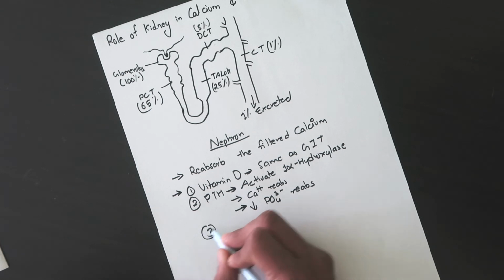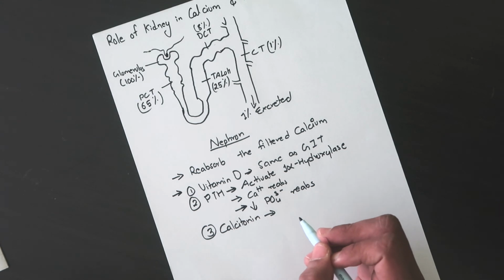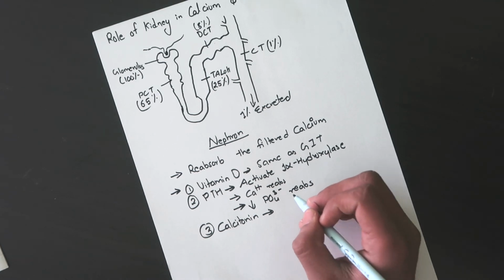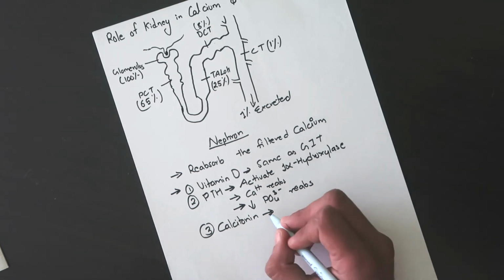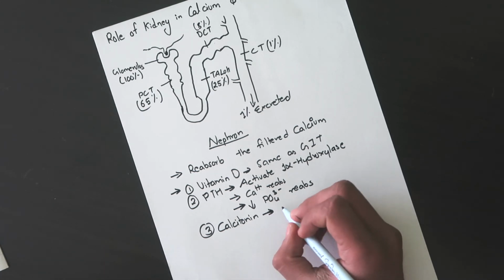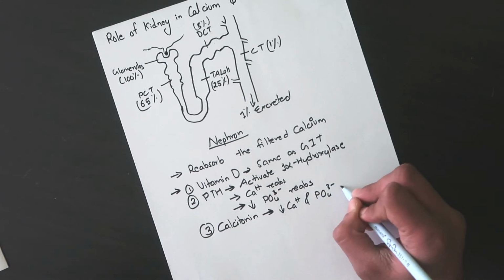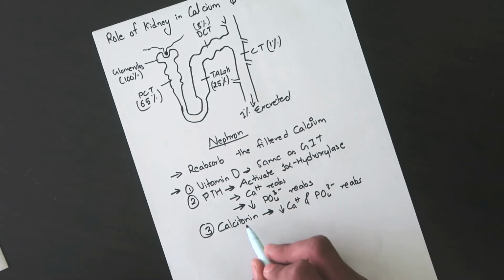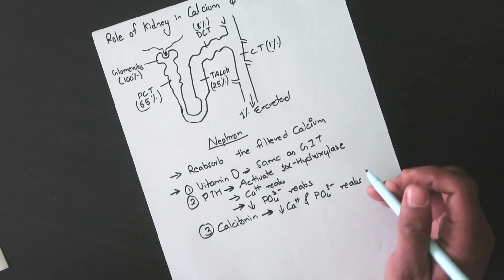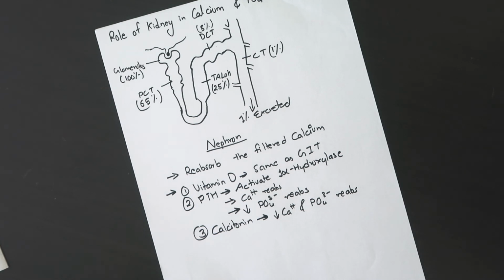Now coming to the third hormone, which is calcitonin. Calcitonin hormone is produced by the parafollicular cells of the thyroid gland. We know that calcitonin hormone is produced when the blood level of calcium and phosphate increases. So this hormone will ultimately have to decrease the level of calcium in the blood, so it will decrease calcium and phosphate reabsorption. This hormone decreases calcium and phosphate level in the blood by decreasing calcium and phosphate reabsorption from the kidney. So that's how the kidney plays in calcium and phosphate homeostasis. Thank you.